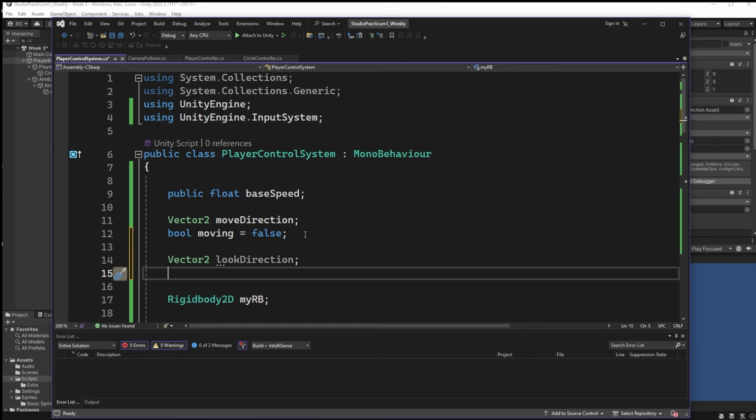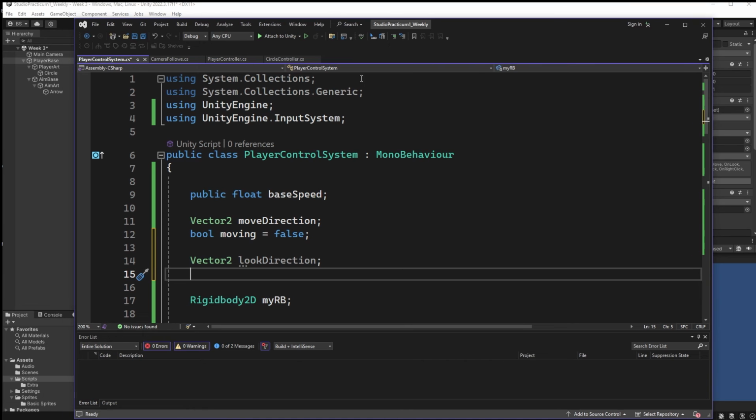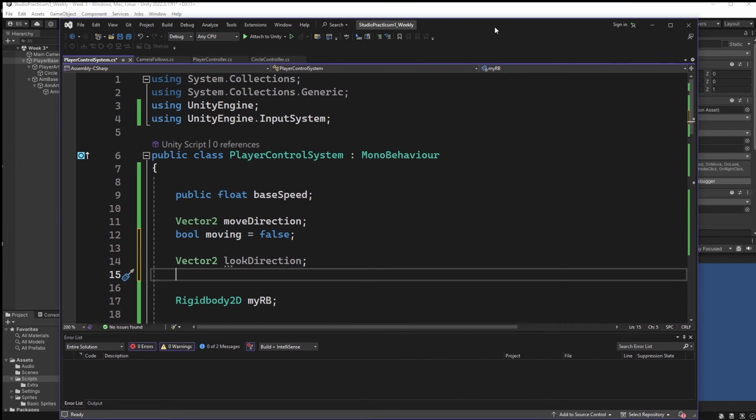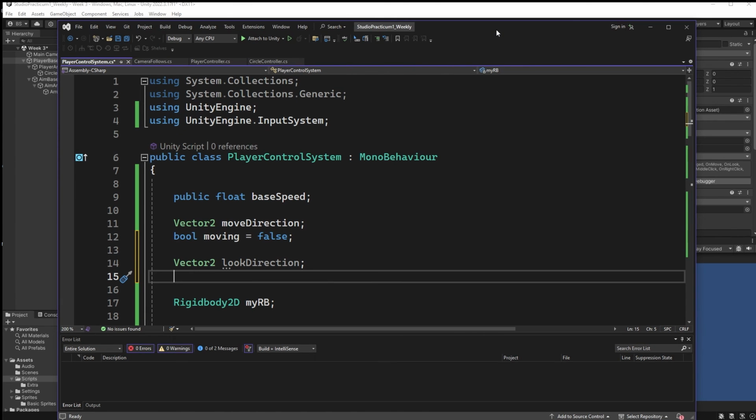The other thing we need, though, is the object that we're actually rotating. We've already set up our hierarchy to represent that object. It's our aim base. We're going to rotate our aim base along the z-axis. The z-axis is the axis that's coming out of our screen. We're playing in the xy plane, and the z-axis is pointed outwards. So if we rotate our object around the z-axis, it's going to rotate within the xy plane, and it's going to aim our object in the direction we want it to aim. Awesome. That's exactly what we want to do.